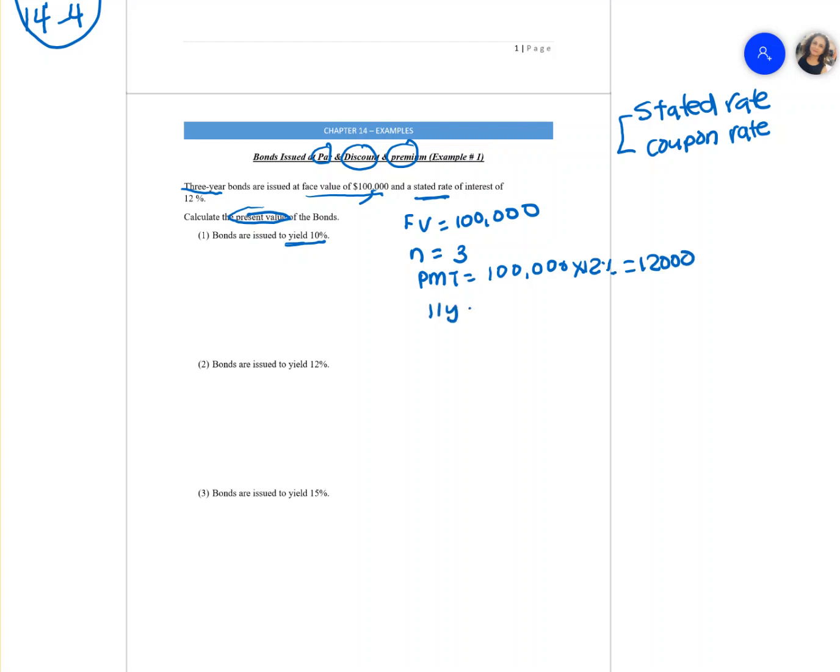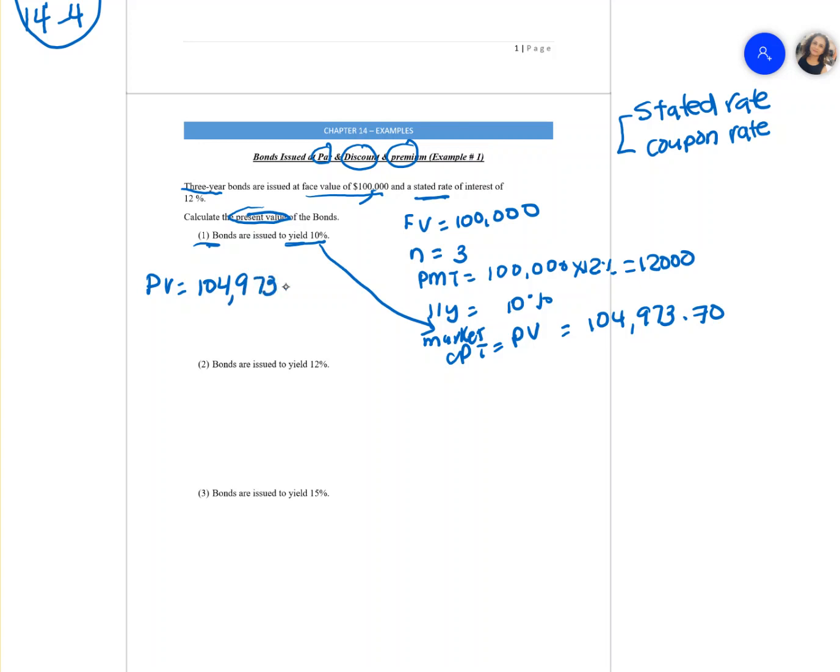Then we have I/Y. I/Y is your market rate. In this case, it's 10%. And then we compute the present value. When you compute your present value, you get 104,973.70. So the first question is asking, if the bond is issued at 10%, what is the present value of the bond? And the present value of the bond is $104,973.70.